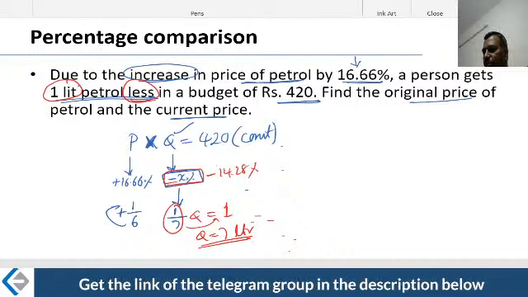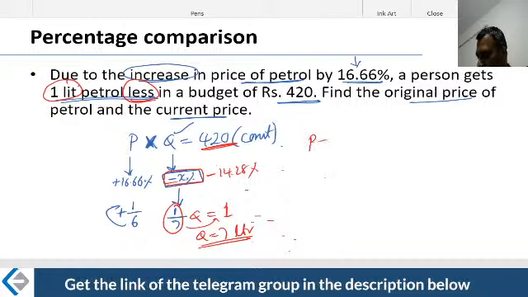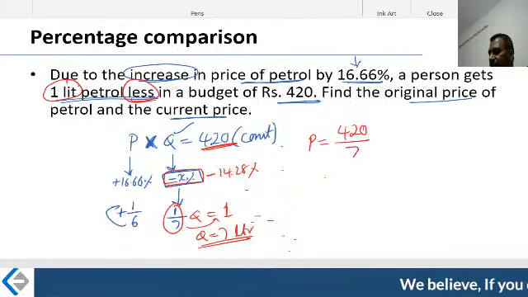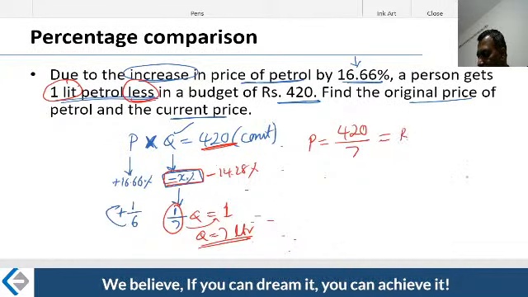That is what he used to buy before. So what is the price? The earlier price, P, is 420 rupees he used to spend, and then he used to buy 7 liters. Therefore, rupees 60 per liter.